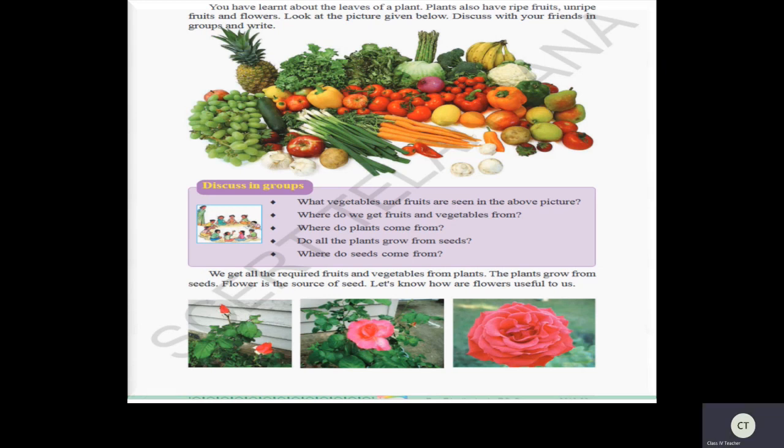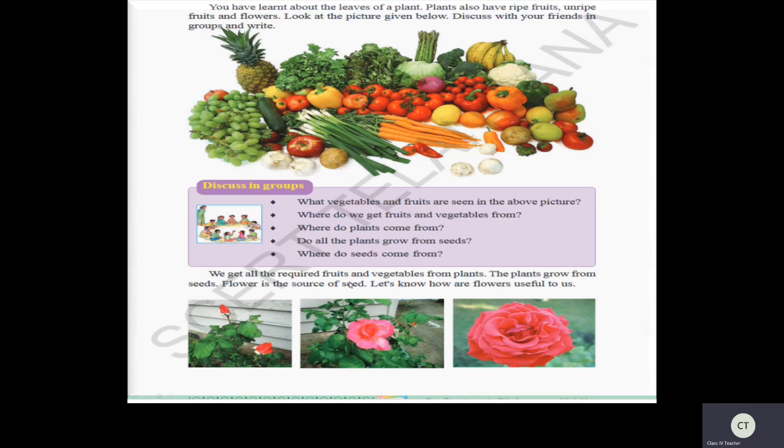So where do these fruits and vegetables come from, children? From where will we get all these fruits and vegetables? How is the fruit formed? Yes, in order to know all these questions, see here discussion group, discuss in group, some box is there where you should know how all these fruits and vegetables are formed. In order to know about this, first thing we have to study about flower. Okay children? So we'll get answers for all these questions when we know briefly about the flower. So that's why today we are going to study about the flower.